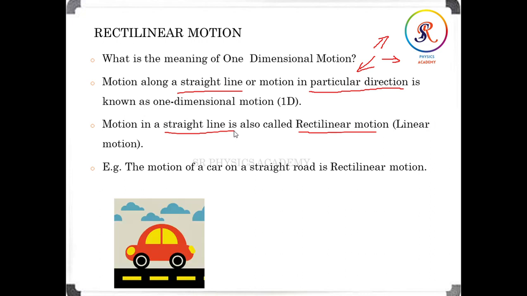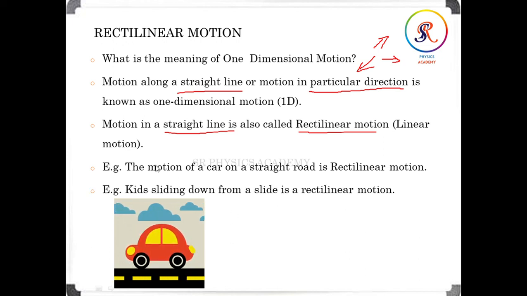Here, the motion of a car on a straight road, then we can say it is rectilinear motion. Suppose the motion of a car is on a curved road. Then this is not rectilinear motion. We can say it is curvilinear motion. It is also one type of motion.